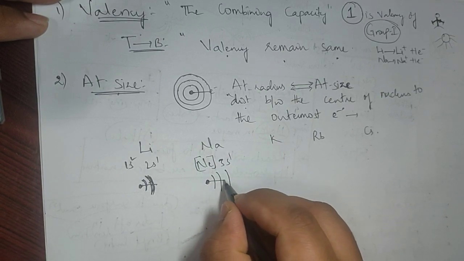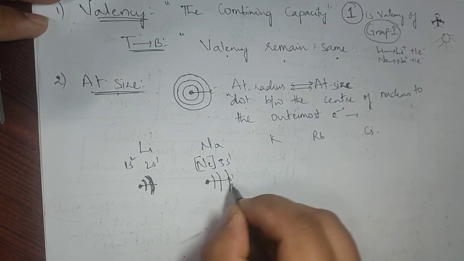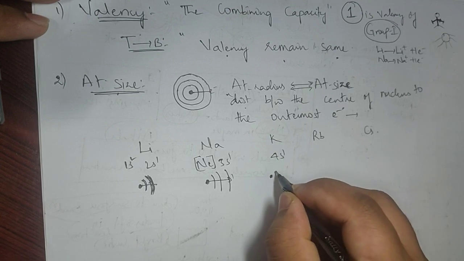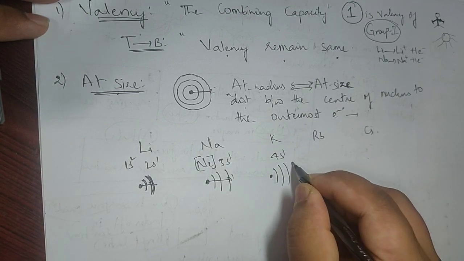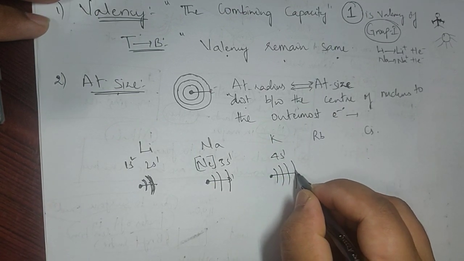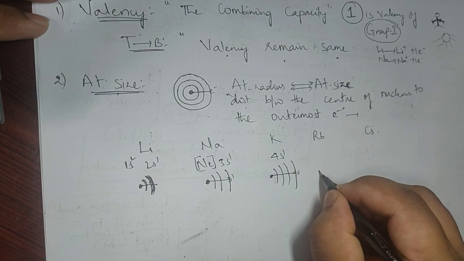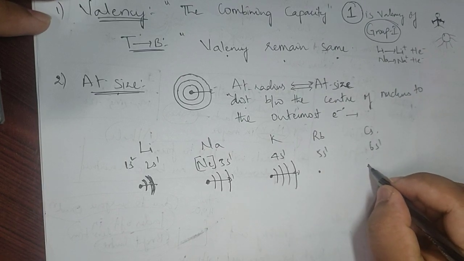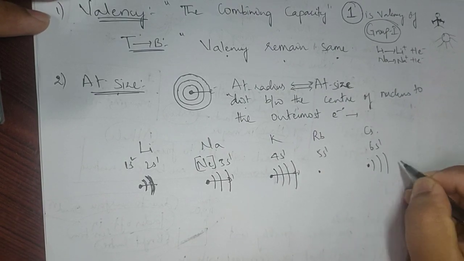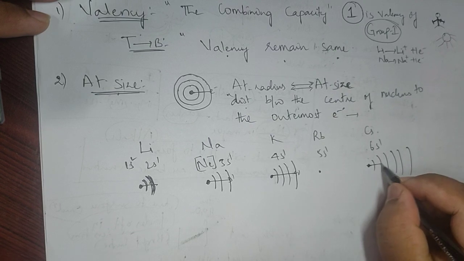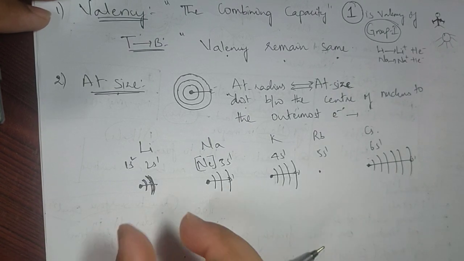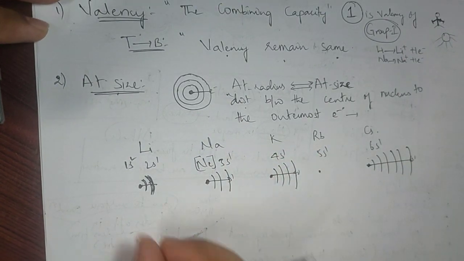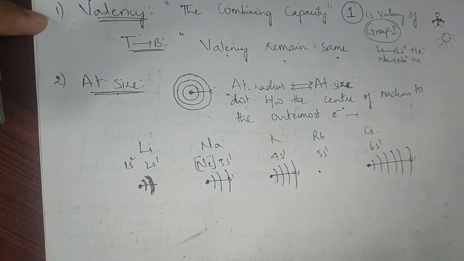So from the center to the third shell, the electron 3s1, the distance is this. 4s1 is there for potassium, so nucleus at the center, 1 2 3 fourth shell 4s1, and this would be 5s1, and this would be 6s1. On the whole, 1 2 3 4 5 6, so from here to the 6s1. So if you look from top to bottom at lithium, sodium, potassium, rubidium, cesium, the atomic size is increasing.